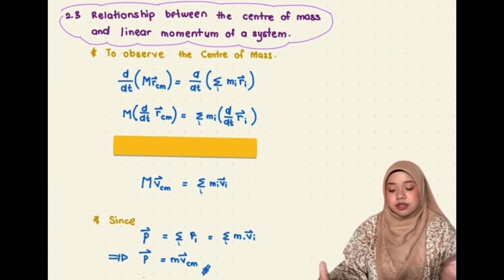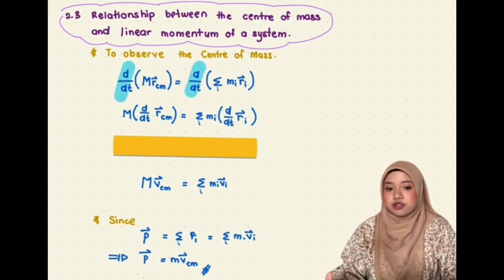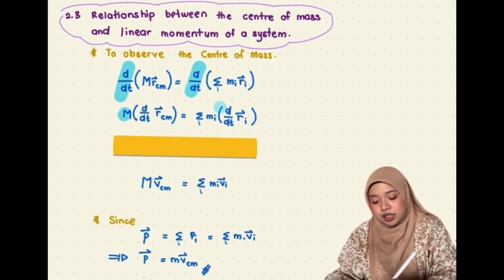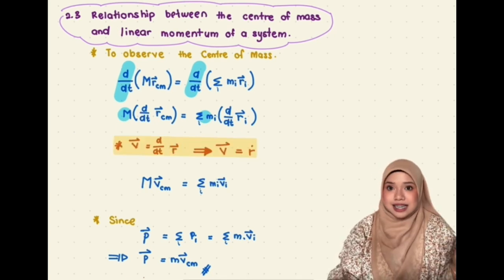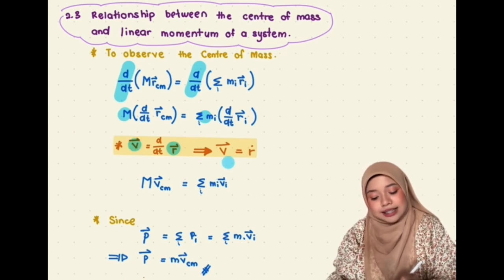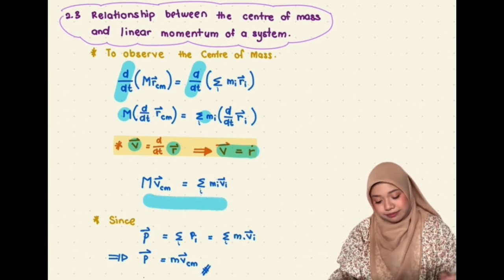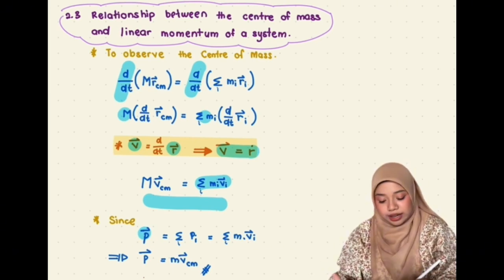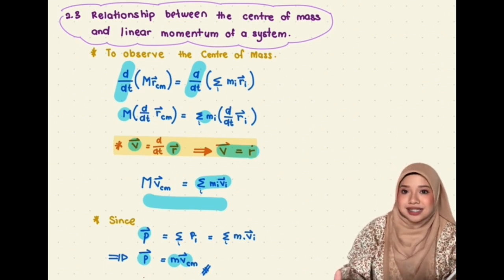Now, I'm going to talk about the relationship between the center of mass and linear momentum of the system. To observe the center of mass, we need to take the time derivative of both sides to find how it changes over time. As we know, m is a constant value, so we take it out from the time derivative. Since the derivative of position vector equals velocity, we can write it like this. By that, we can also simplify the equation to this. Since the right hand side equals linear momentum, we can also write it as linear momentum equals total mass times the velocity of the center of mass.